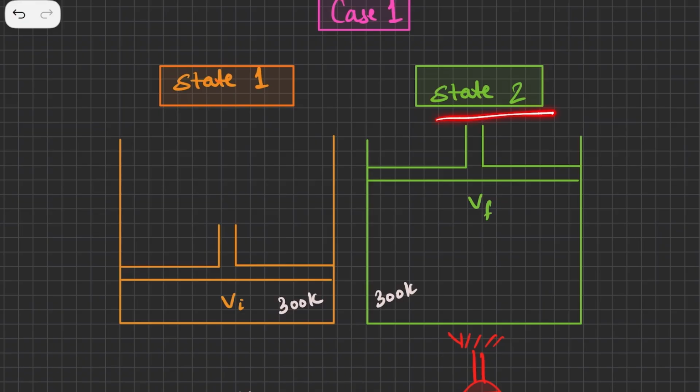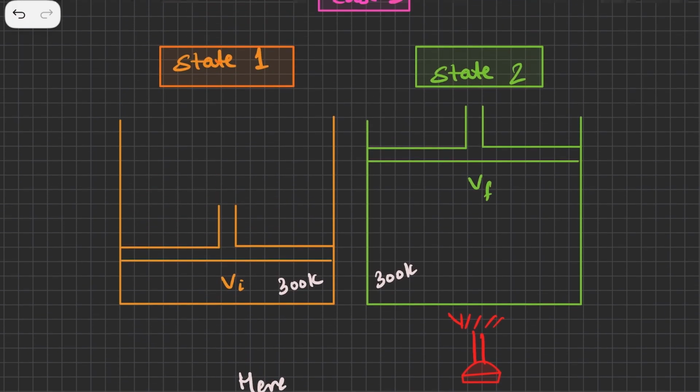Now in state 2, what we are going to do is heat this container, and with this heat the piston is going to move up while the temperature remains the same. So we are going to heat it gradually so that the temperature does not change, but because of the increase in pressure, the piston is going to move up. The piston which was earlier at this location has now come to this point. So the volume has increased, the initial volume has changed to the final volume, and this is happening at a constant temperature. So we have tried to keep the temperature constant.